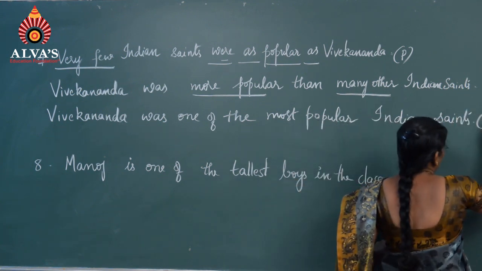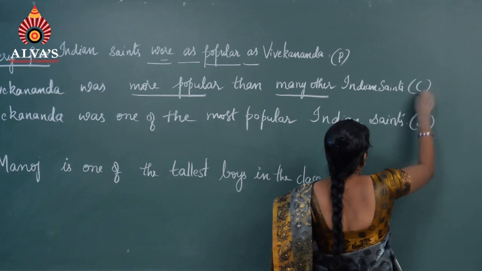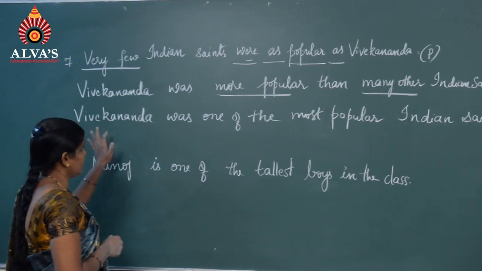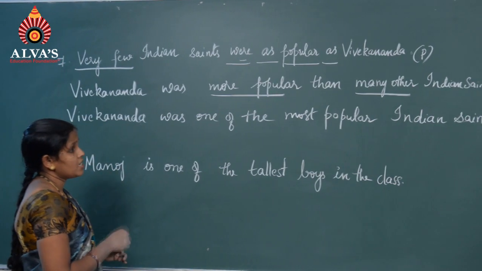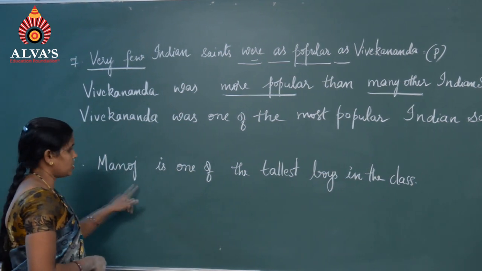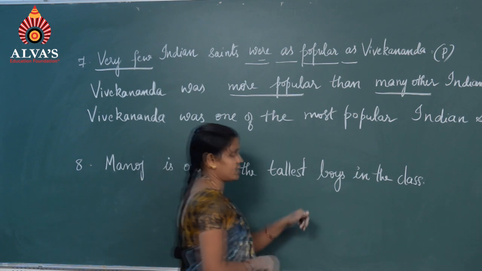This is the superlative degree, this is the comparative degree. Vivekananda was one of the most popular Indian saints. Let us go to next example. Manoj is one of the tallest boys in the class.